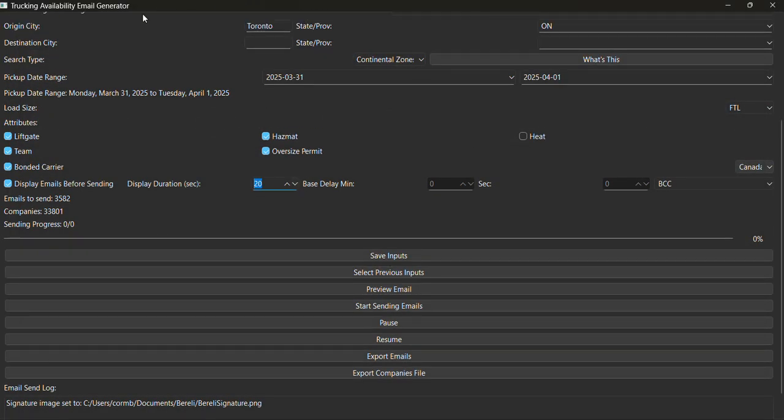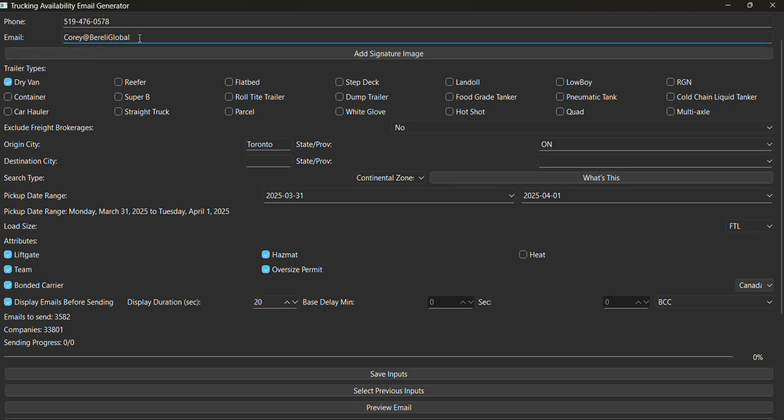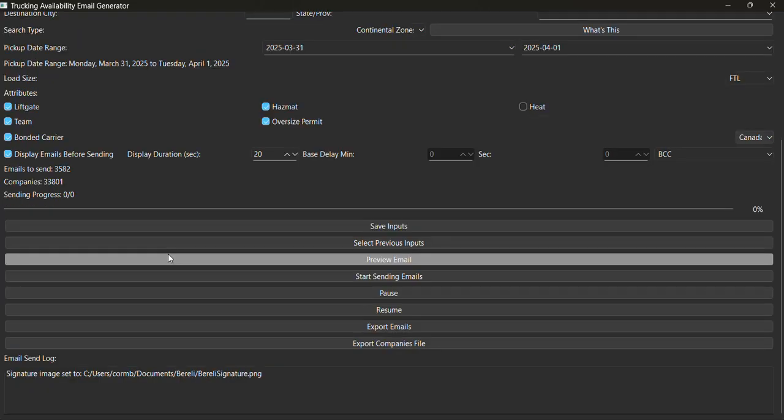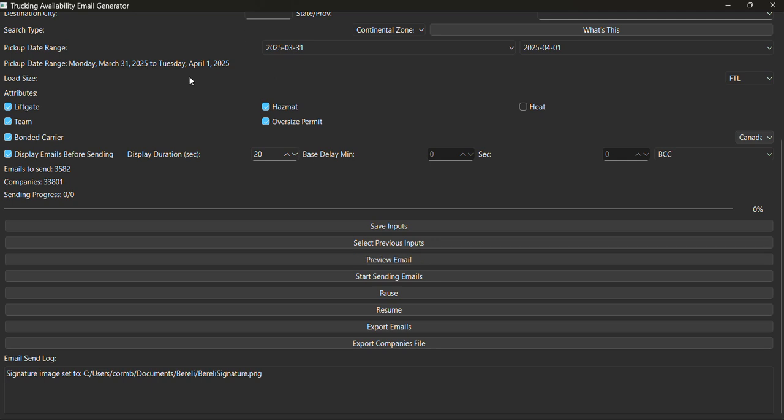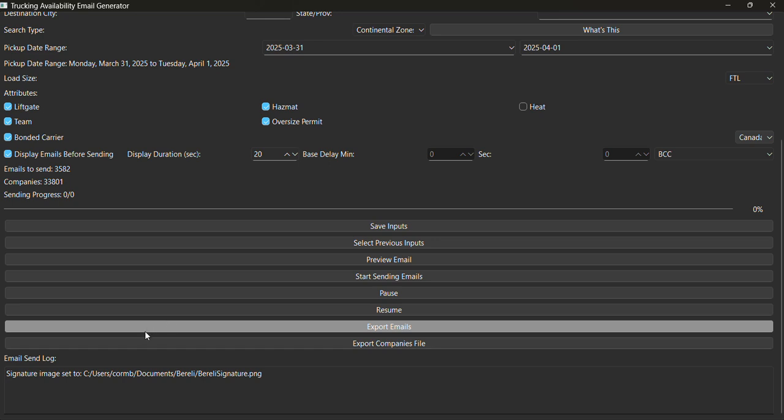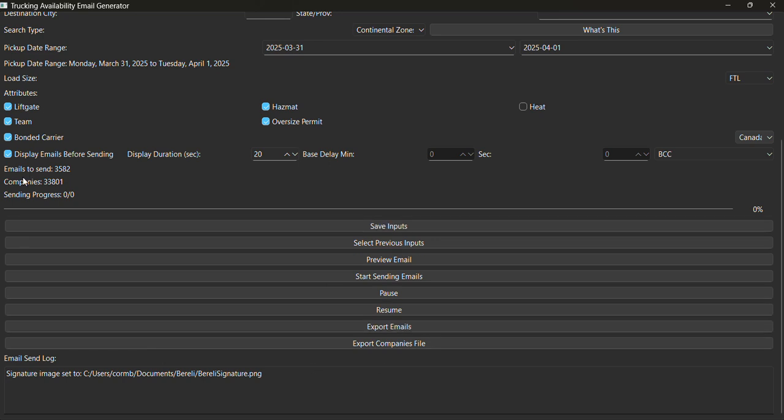So let's see here. Did we put in our full email address? No, we didn't. So there it goes, right there. So that's fine. That worked fine, and that's it there. So the emails to send now and the companies. Now here's the thing, okay? The reason why the companies are so much larger is because I didn't grab every email for every company listed in my database. And my database has got a lot of duplication, so there might be the same company in there, but I have set up some protocols in this program not to send emails to duplicate emails.